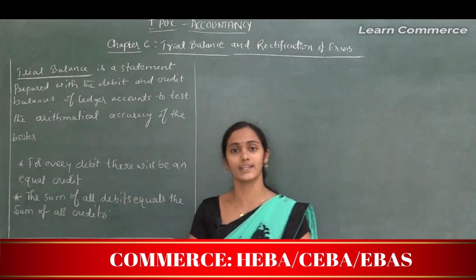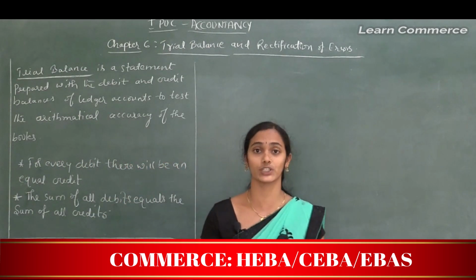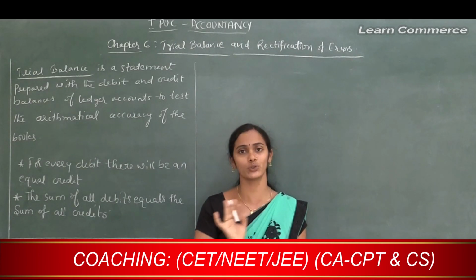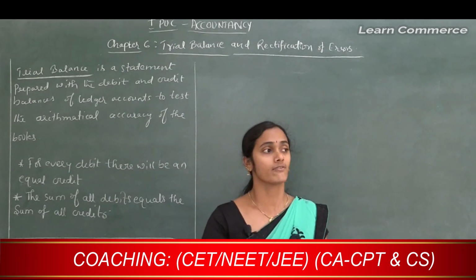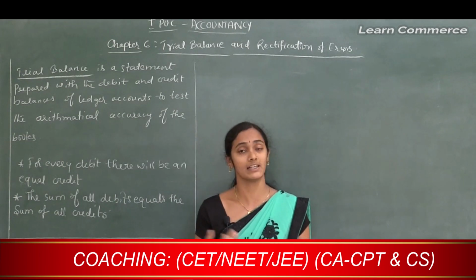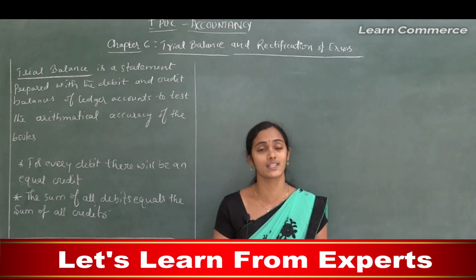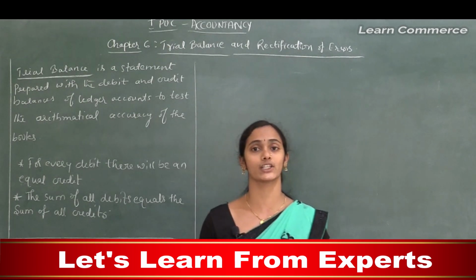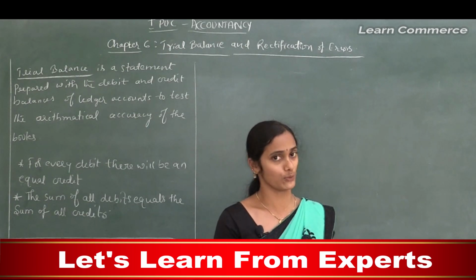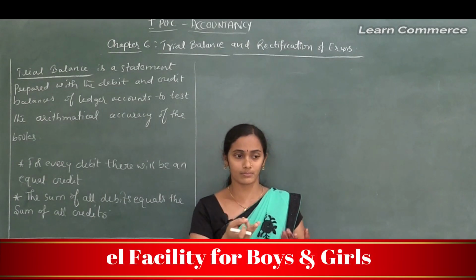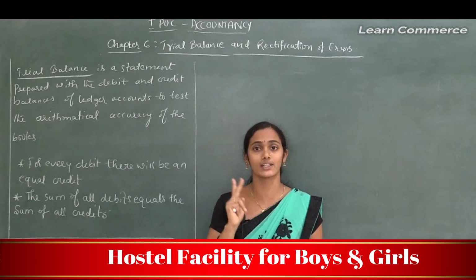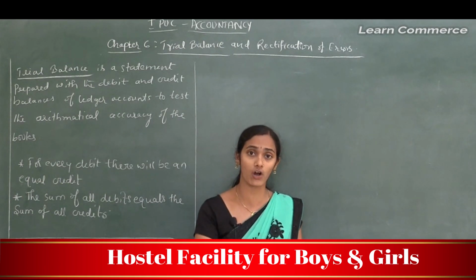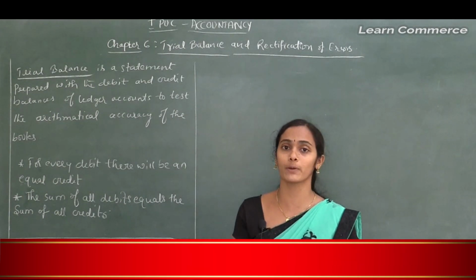So when we are recording a transaction in the books of accounts, each transaction affects a minimum of two different accounts, that we know. When we are passing the journal entry, we learn the basic rules of debit and credit. According to that, each and every transaction affects a minimum of two accounts. So in a transaction there are two aspects, the debit aspect and the credit aspect. We have to record that aspect in the proper books of accounts.